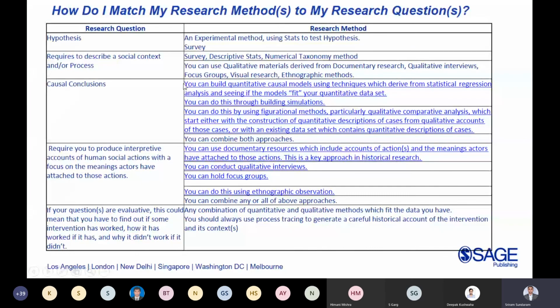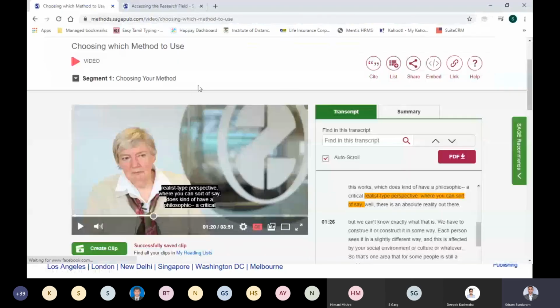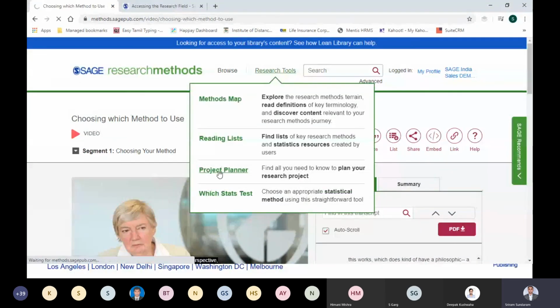And this is one interesting slide. For example, what is your research question and what is the method that you will be selecting? If it is a hypothesis, you will do it using a statistics test on hypothesis or a survey. And if it is on causal conclusions, this platform suggests that you should be using any of these methods, and particularly QCA is one method which is mentioned over here. But how did I arrive, in a summarized fashion, at this particular tabular column? Actually, that is coming from the project planner.